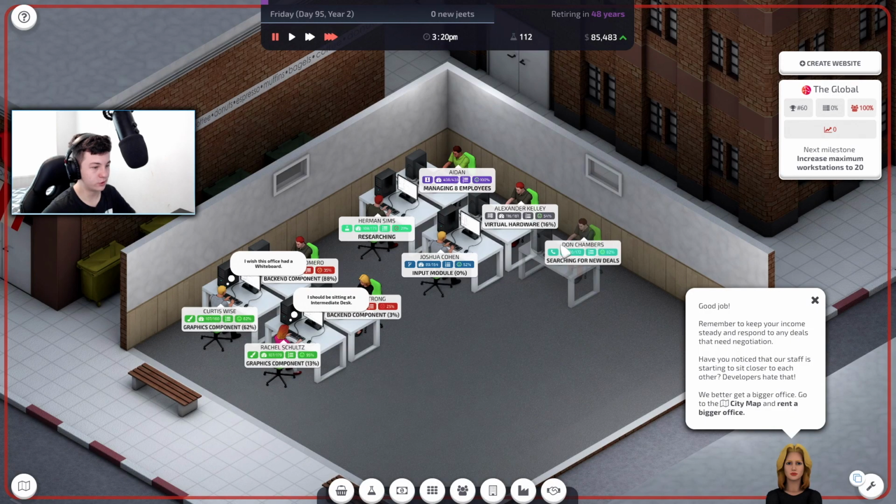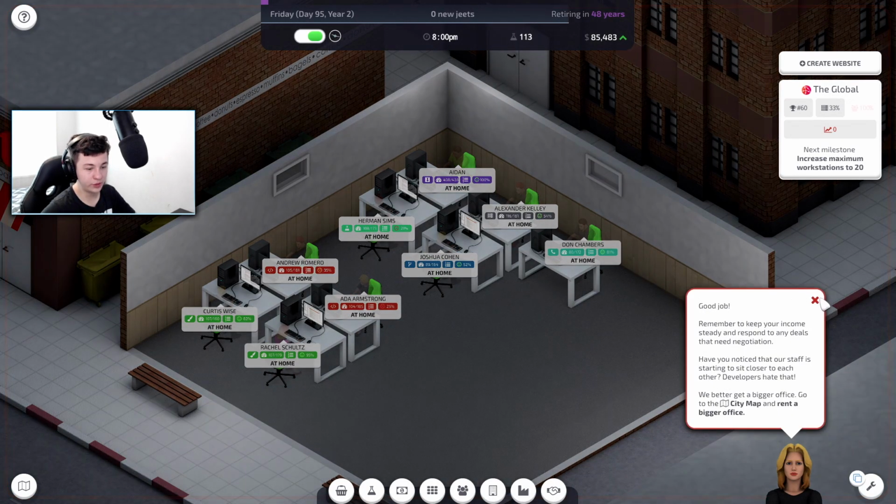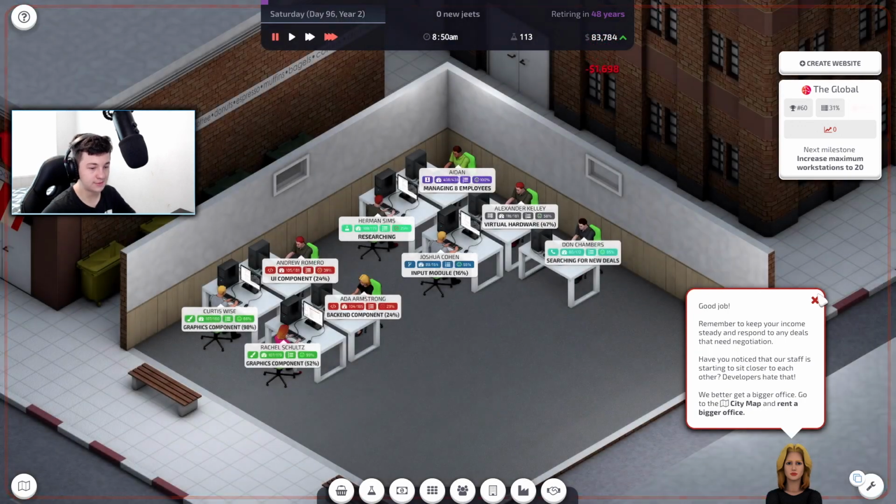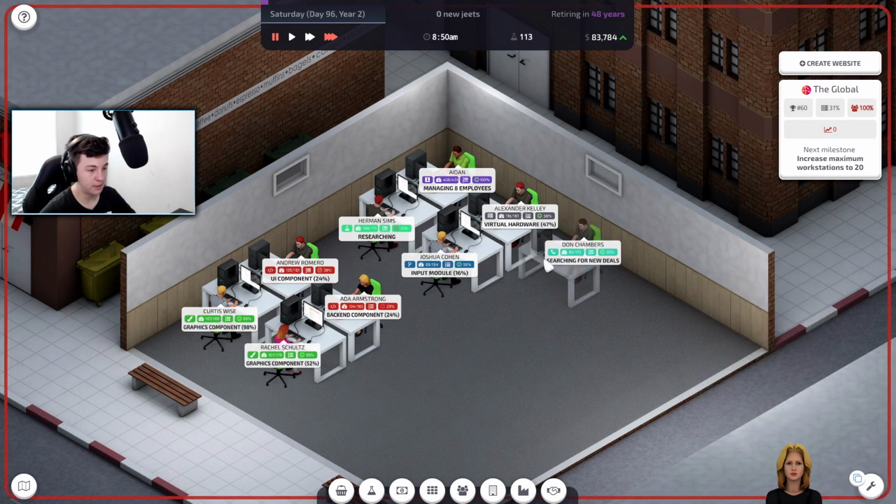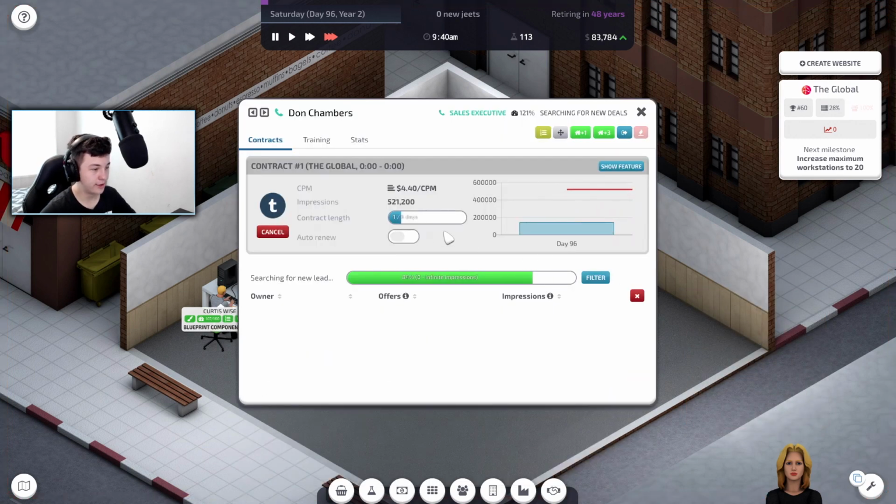Oops. What am I doing? Let's have a look at what we're doing. Good job. Remember to keep your income steady and respond to any deals that need negotiation. Have you noticed that our staff is starting to sit close to each other? Developers hate that. All right, so we need to get a bigger office. Go to the city map and rent a bigger office, which we are going to do very shortly.